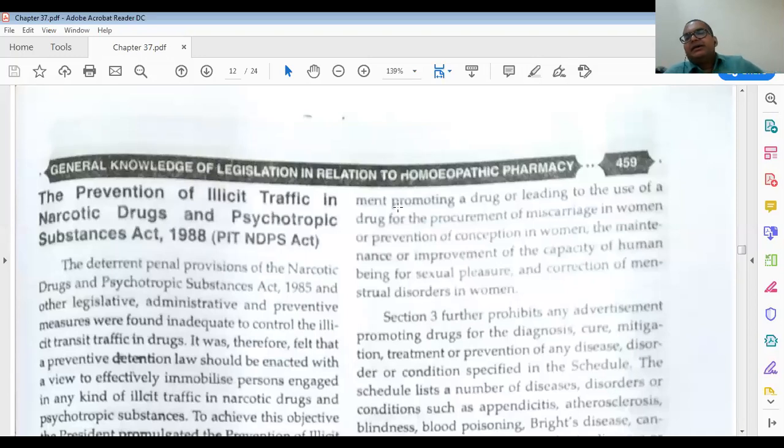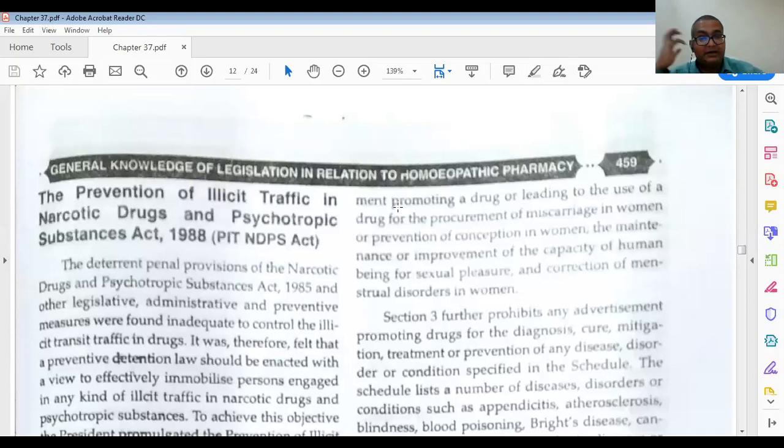The Drug and Magic Remedies Act is related to the advertisement you are doing at your clinic. Section 3 also provides that such advertisements promoting a drug for the diagnosis, cure, or prevention of disease are prohibited. All these things are related to that: which type of disease you cannot claim that you can cure.